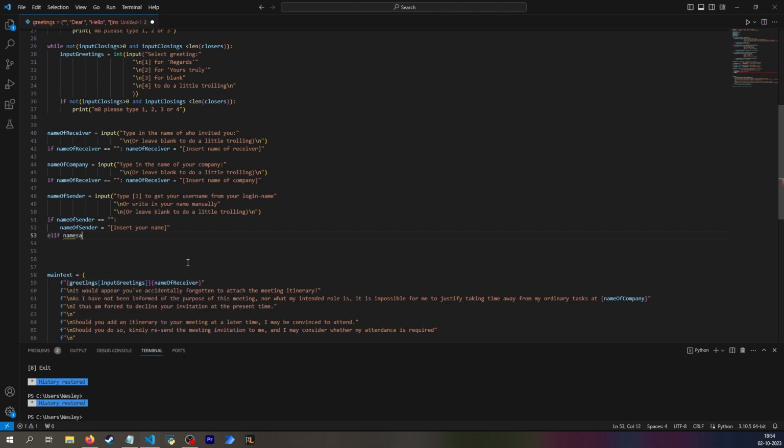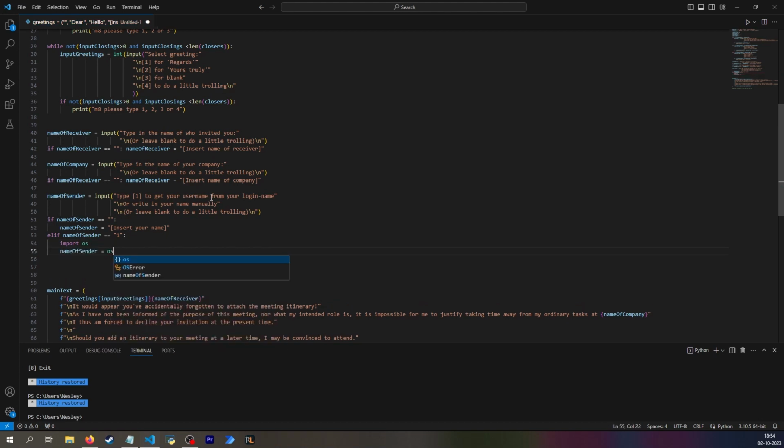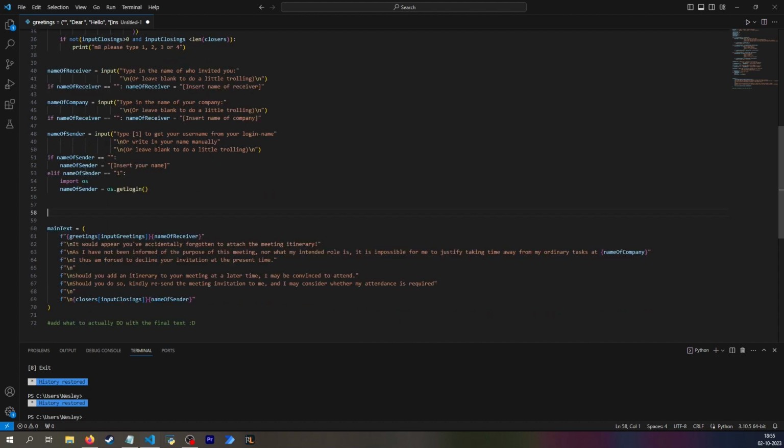And otherwise, if name of sender is identical to 1, and here it's not the number 1 because input gives you a string. And of course, if name of sender isn't identical to blank and it isn't identical to 1, that means you've written in your name manually and these checks will fail. So that's fine. And only if you select 1, which is to get your username automatically, then it will import OS, which I assume stands for operating system. And that will be equal to os.getlogin, which is a function, so I need to remember the open close parentheses. And at that point I have everything I want.